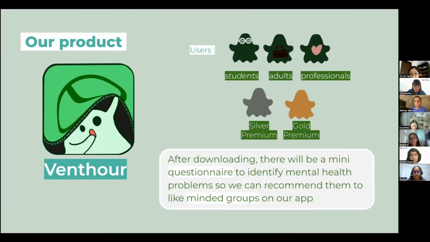Hi, I'm Courtney, the CEO of the team. Let me now introduce you our product. Our startup is an app called VentHour. One key feature of our app is that people using this app can have their identity go anonymous. Our users are divided into student user, adult user, professionals, super premium, and gold premium. After downloading the app, there will be a mini questionnaire in order to make the user meet more like-minded mates in the app.